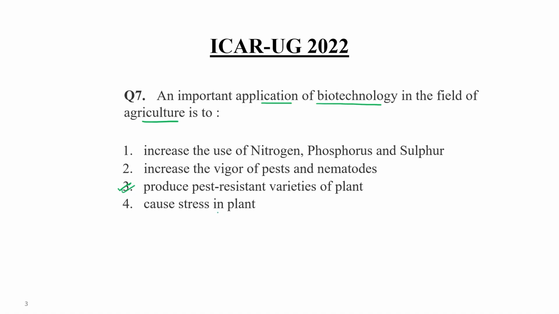And increased use of nitrogen, phosphorus, and sulfur would again affect the salinity of the soil. So this again is not a type of application of biotechnology. Similarly for the second choice. With the help of biotechnology, scientists develop pest resistant varieties of the plant, also stress resistant varieties, or any kind of variety which can improve their crop or product type under harsh conditions. So choice number 3 would be the correct answer to this question.